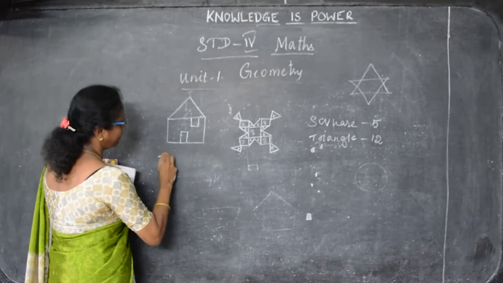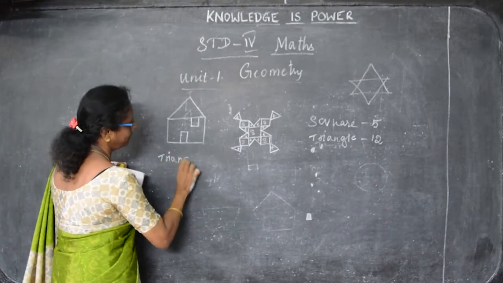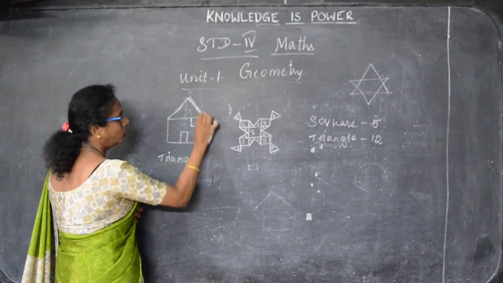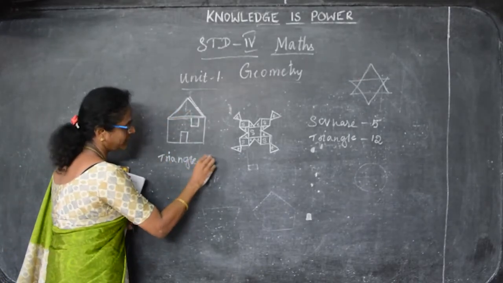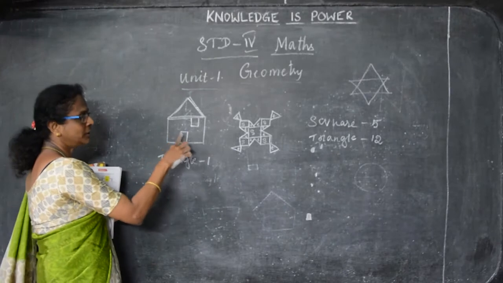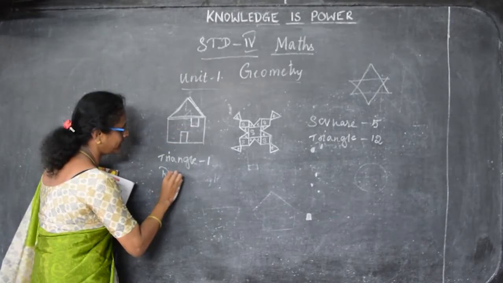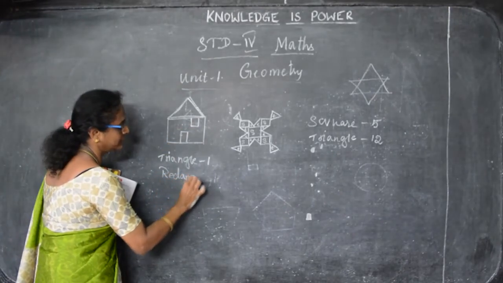Now tell me, how many triangles are there? You have only one triangle. Only one triangle is there. So you put triangle. And how many rectangles? 1, 2 and 3. So in this, rectangle is 3.